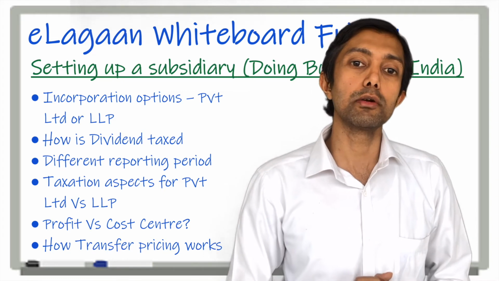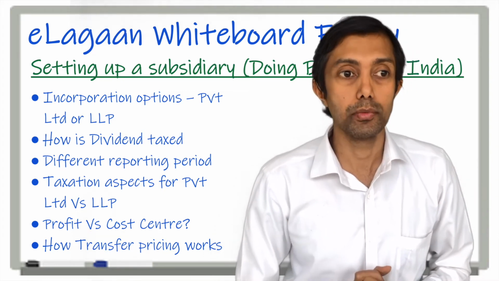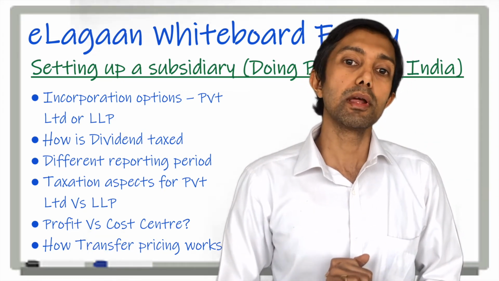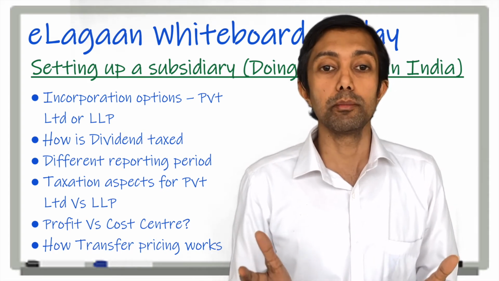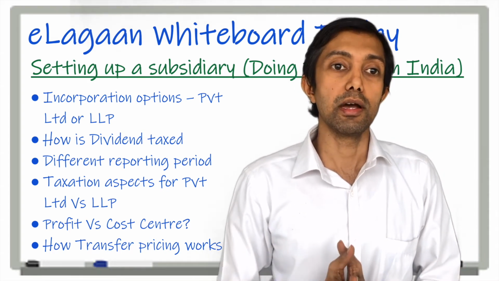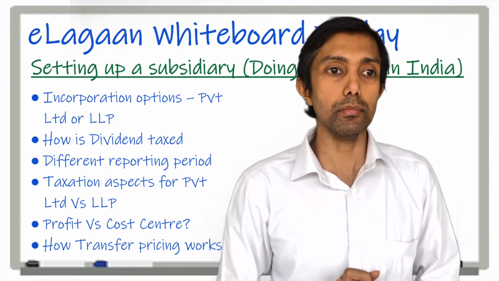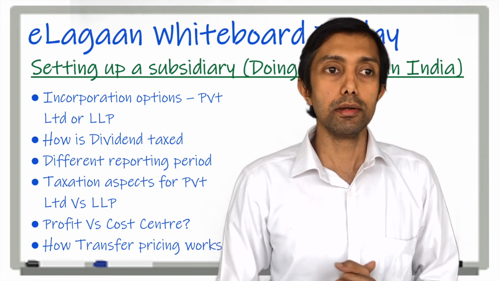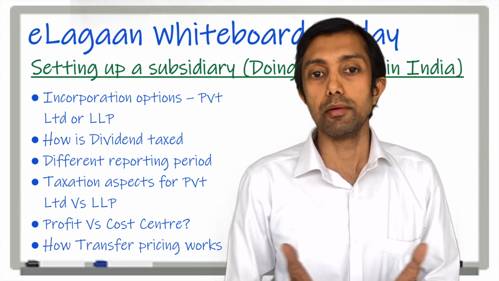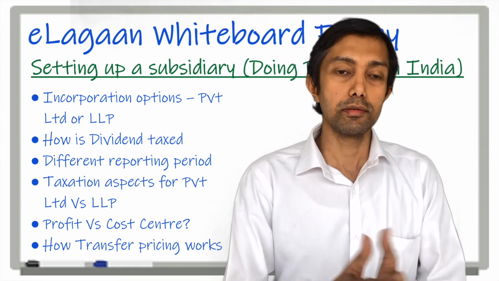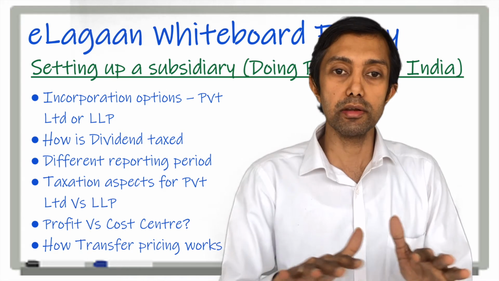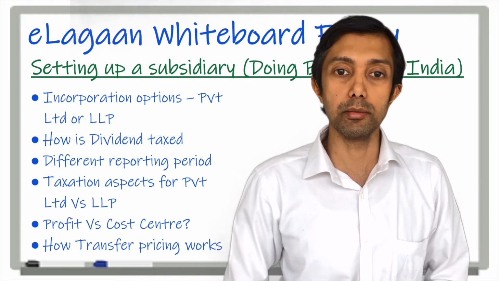Another important aspect to look into is the tax aspect. A company will typically have a tax of 25.16%, whereas an LLP will have a tax of 30% approximately. This is something which you will have to factor. So these are the various differences between a company and a LLP.